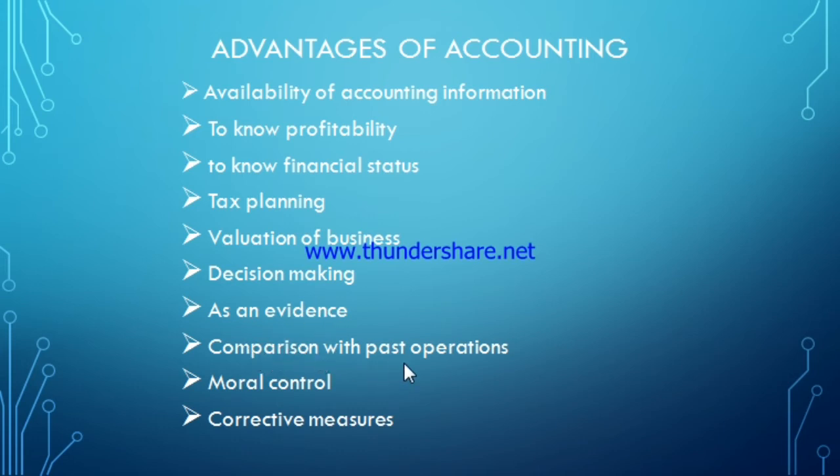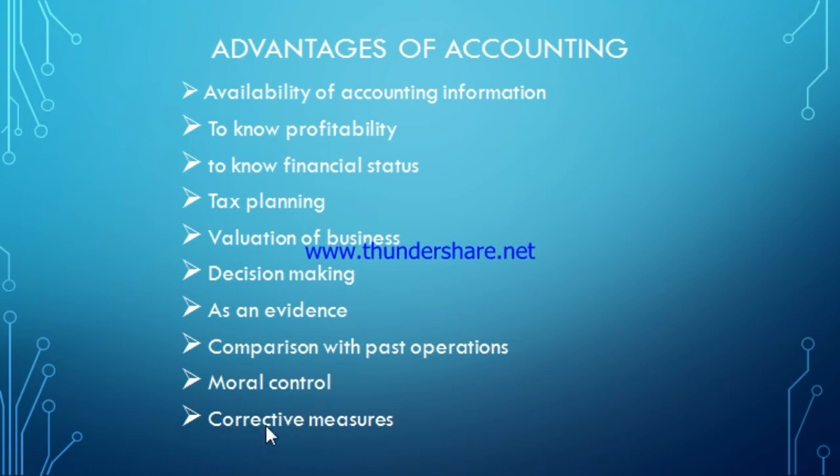Next one is comparison with past operations. We've already seen that historical information is recorded in accounting. So if we want to compare our data with the past years, that can be easily done with the books of accounts, because it is the written record of the entire life of the business. Next one is moral control. We have already understood that accounting information is in written form, so there would be fewer chances of errors or frauds by the employees. So the moral control of the employees will be maintained.